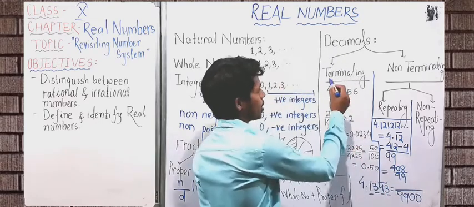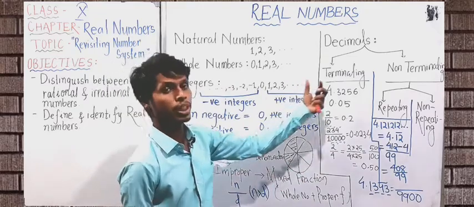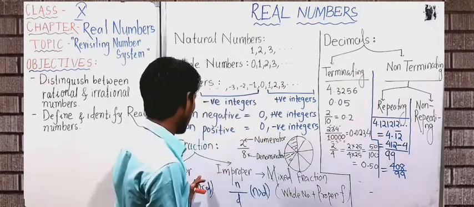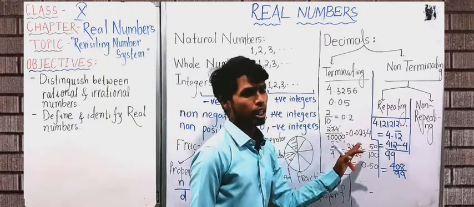So you can see the terminating decimal numbers can be expressed as fractions, and some fractions can be expressed as terminating decimal numbers, and all the non-terminating repeating decimal numbers can be expressed as fractions, and some of the fractions can be expressed as non-terminating repeating decimal expansion.